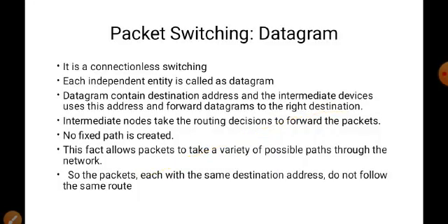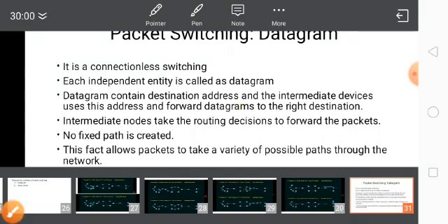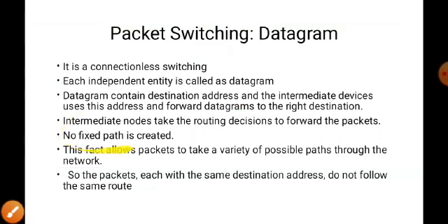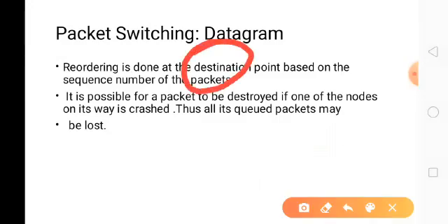The packets can be of fixed size, but no fixed path is created. Sorry, the path is not fixed. Any direction can be used for any number of packets. Reordering is done at the destination.